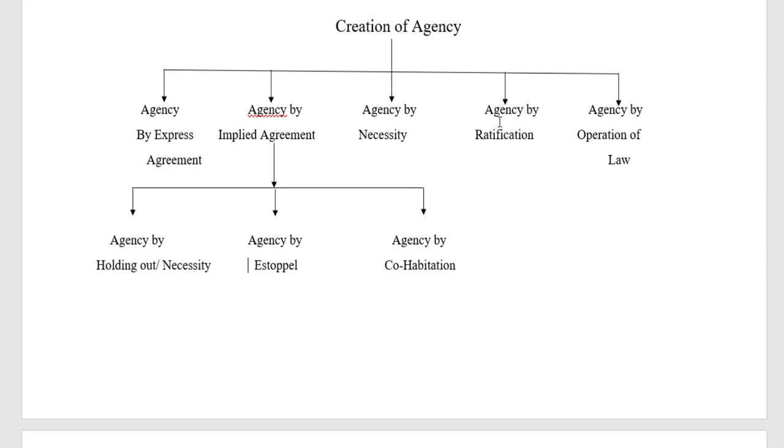That means when there is a ratification, when any act has been done by the agent, at that time the principal should be in existence. Otherwise, it will not be a valid ratification.